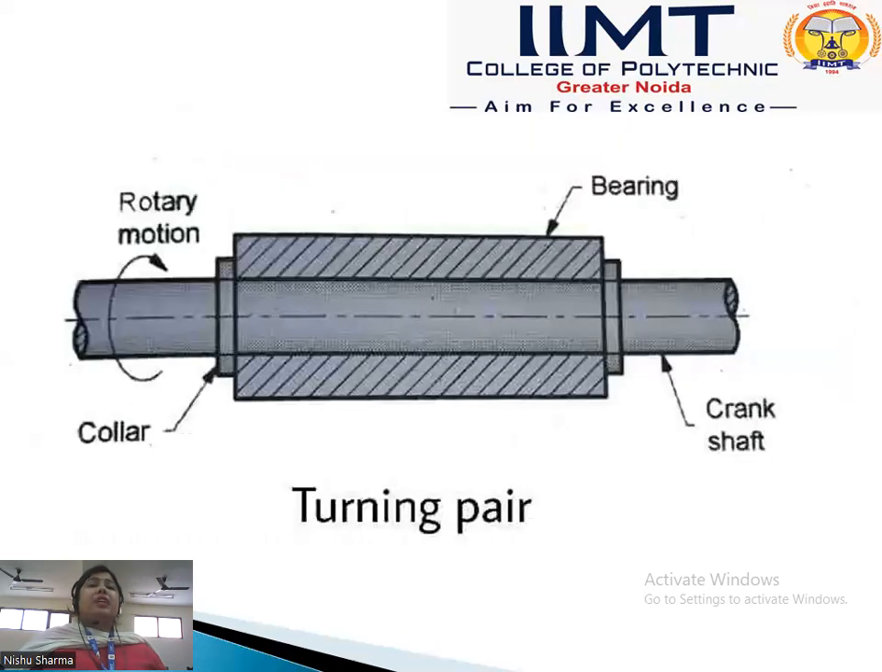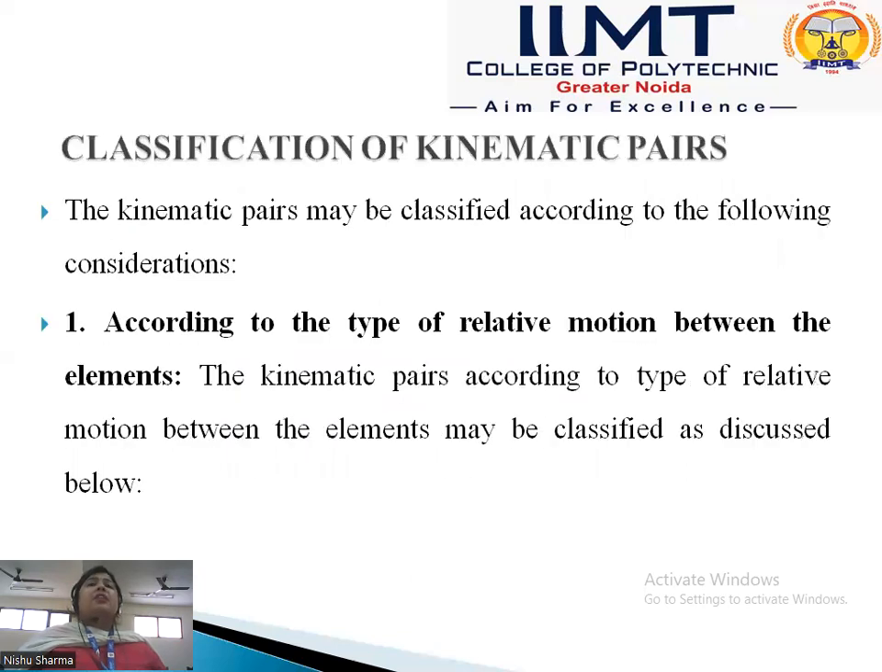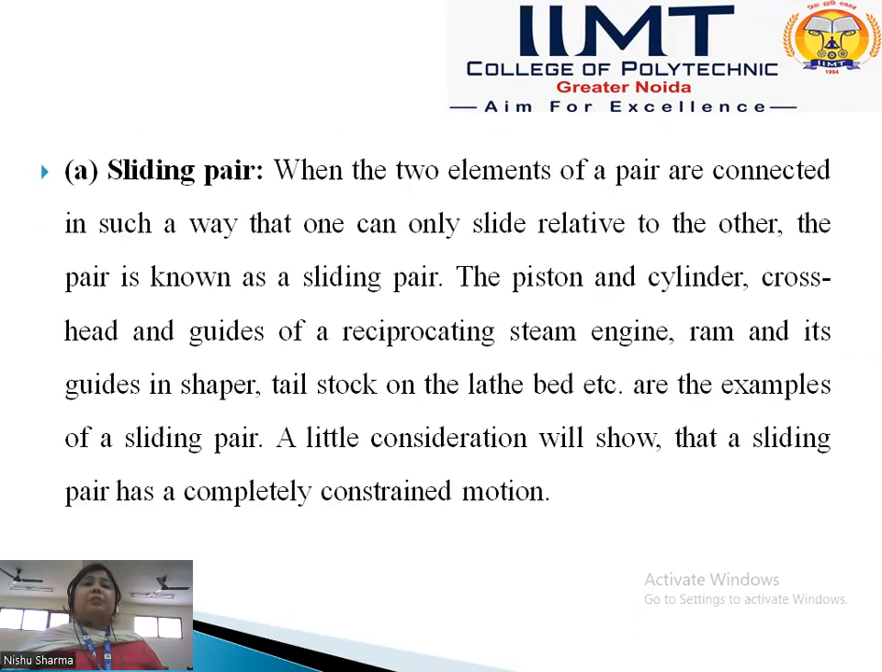In the first classification of the kinematic pair, according to the type of relative motion between the elements, or we can say which motion occurs between the two elements, the classification is as follows. First is the sliding pair. When the motion between a pair is sliding motion, it is called a sliding pair, or when one element slides over the other element, it is called a sliding pair.